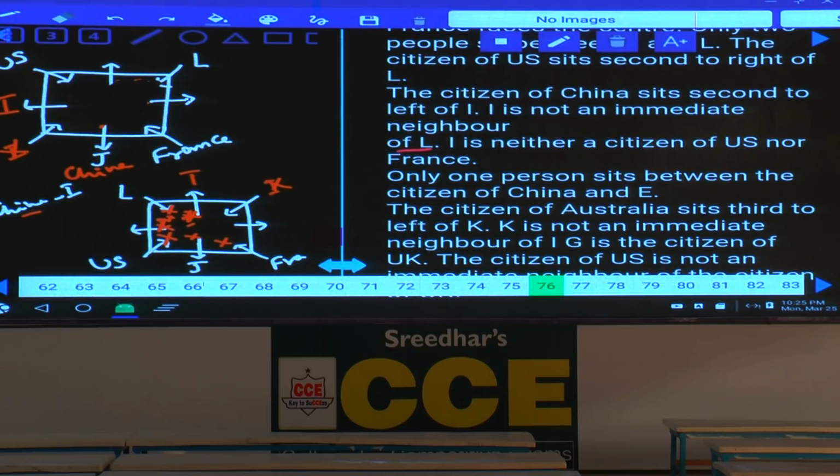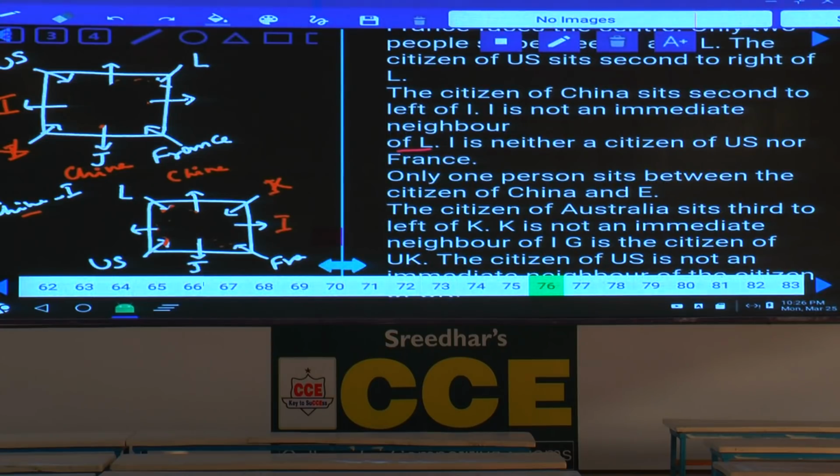The only possibility is I is here. If I is here, I at this place. If I is here, then the person from China must be at this place. Done? Now both the possibilities are there. Now we are able to fix the person from I and the person from China.